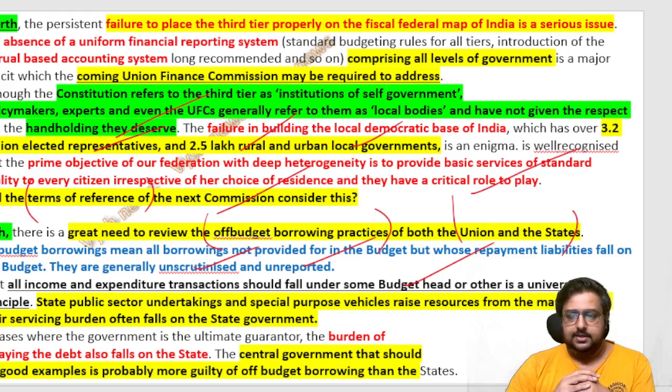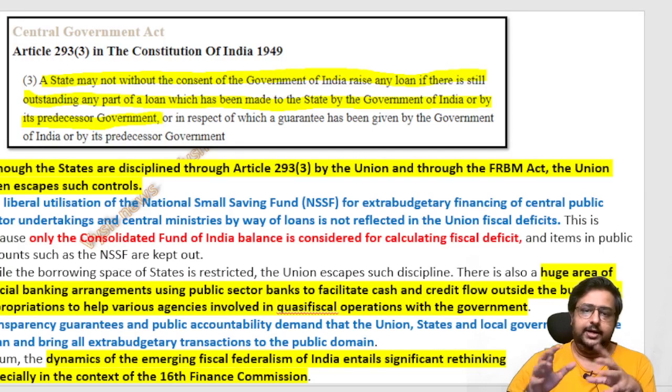State public sector undertakings and special purpose vehicles raise resources from the market, but their servicing burden falls on the state government. Okay, the debt falls on the state. Same thing which I told you. Now the central government should actually set an example to the states, right? But the central government is more guilty of off-budget borrowing. Meaning, suppose we tell the center to teach something to the state, you cannot tell that because the center itself is doing the wrong things. Central public institutions are doing a lot more of these things than the state institutions. So the center also cannot become a guide to them.